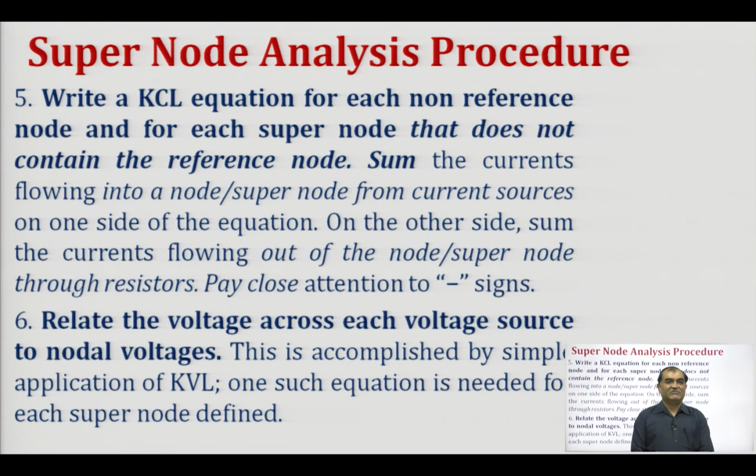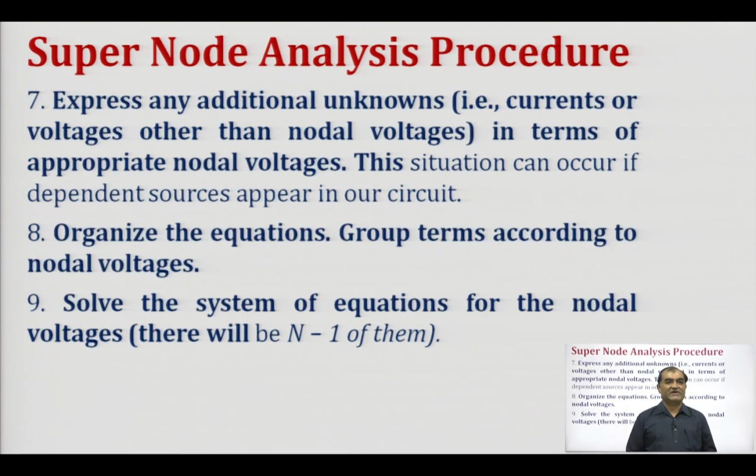Then we have to relate the voltage across each voltage source to the nodal voltage. This is accomplished by a simple application of KVL, and one equation is required for each supernode defined in the network. Then we have to express any additional unknowns, that is, currents or voltages other than nodal voltages, in terms of appropriate nodal voltages.